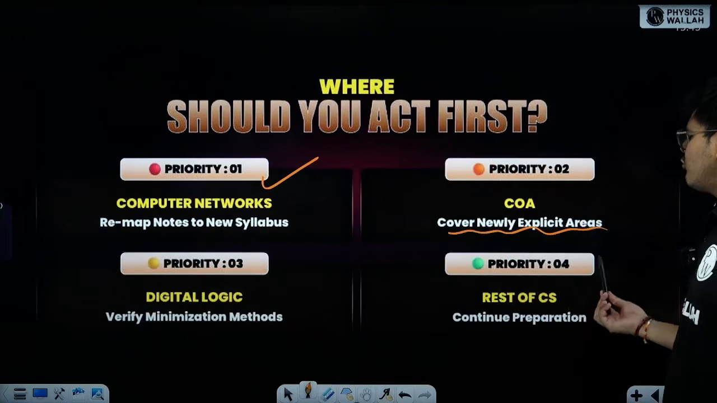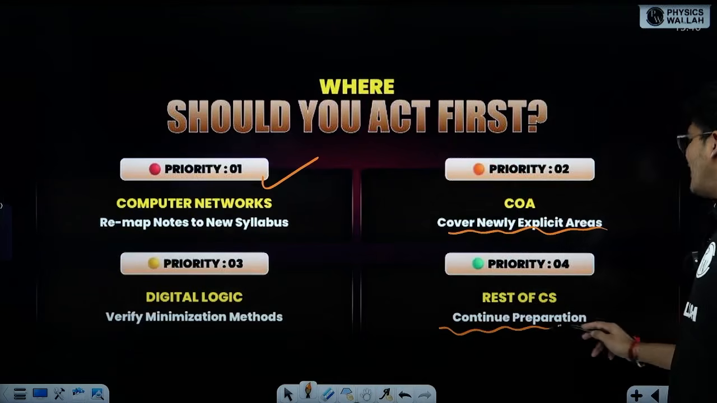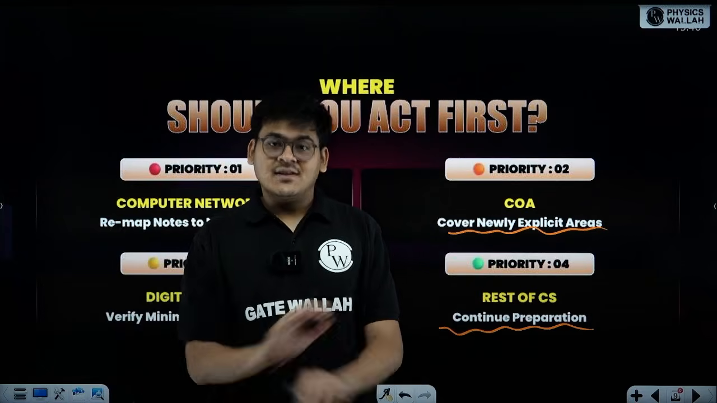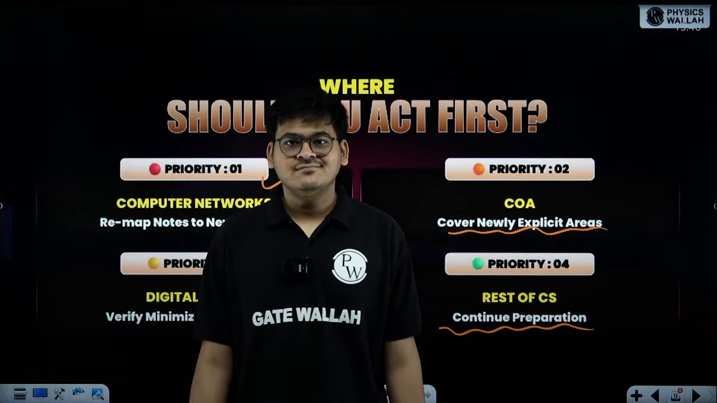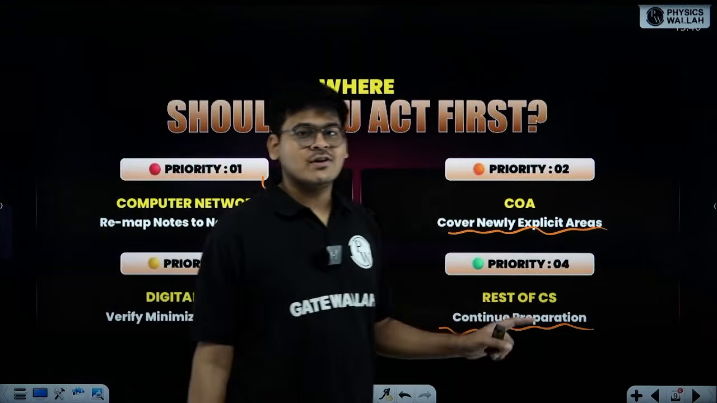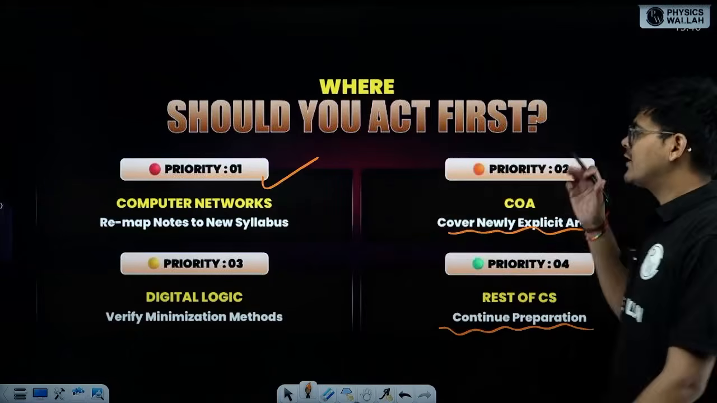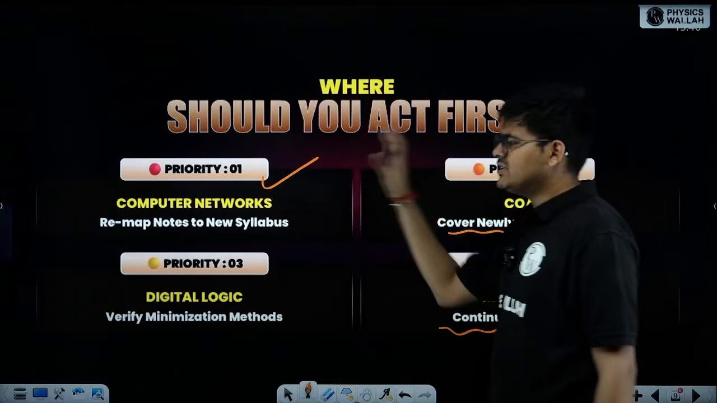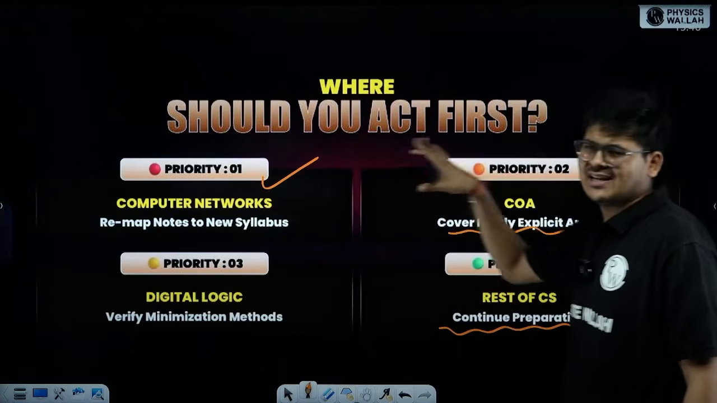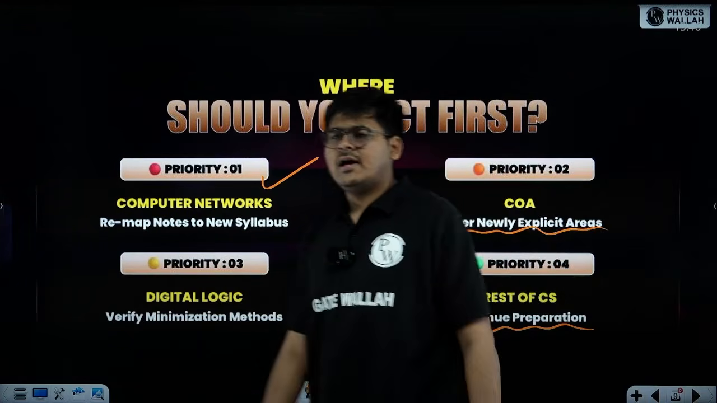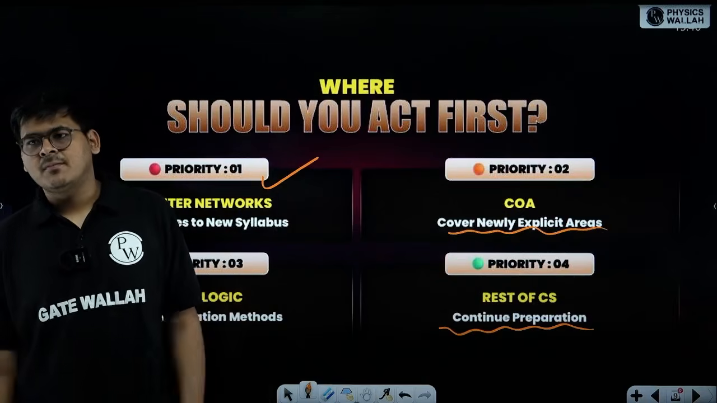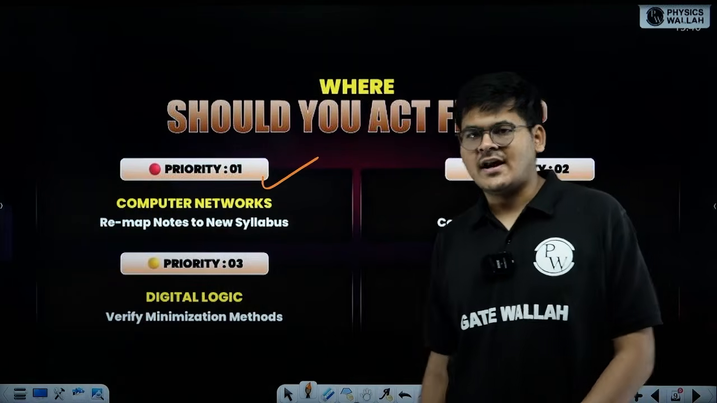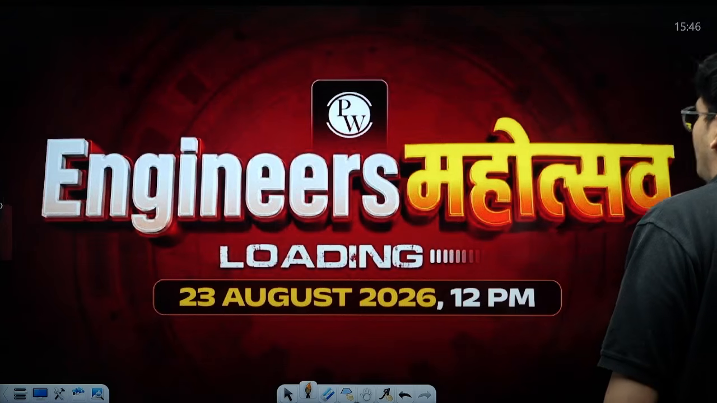And finally, priority number 4 will be the rest of computer science, because you have to continue the exact same preparation. Nothing changes over there. So don't panic, don't worry about it. This is the simple strategy. First priority, second priority, third priority: the major change, the second minor change, the third minor change, and the remaining subjects as they are. That's it. The same preparation will get you the under 10 rank that you have been preparing for.